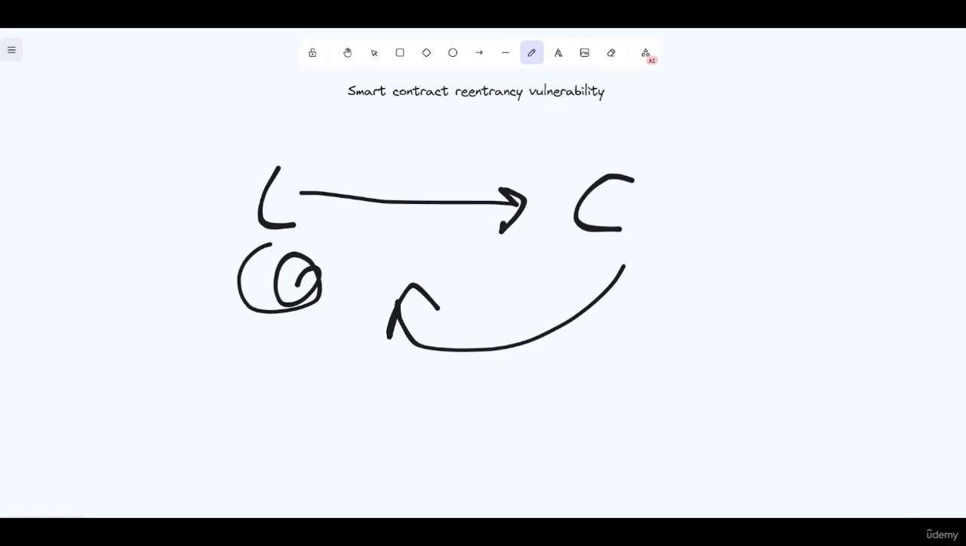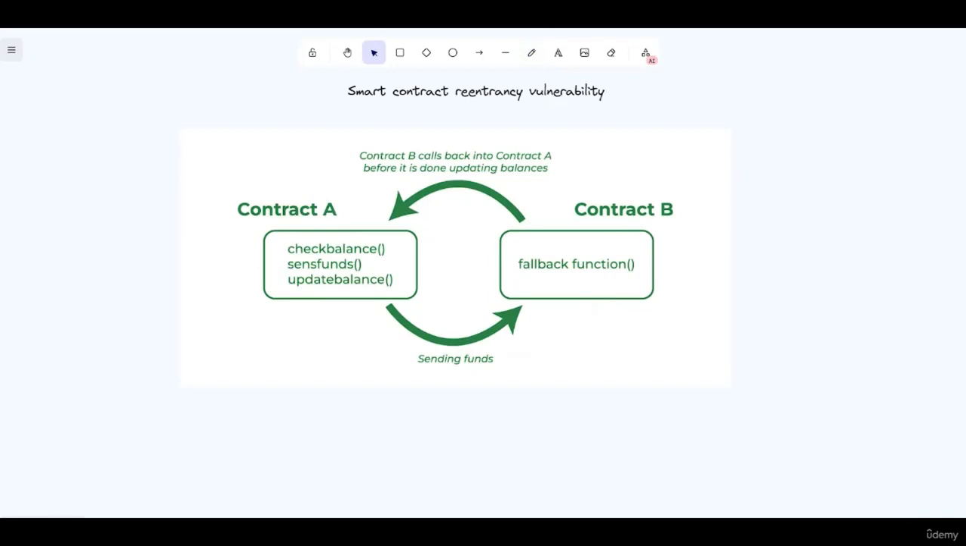Let's see with an example. Here we have two contracts, contract A and contract B. An attacker finds a smart contract that allows users to deposit funds and withdraw them at a later time. The attacker creates a malicious contract B that repeatedly calls the deposit function.